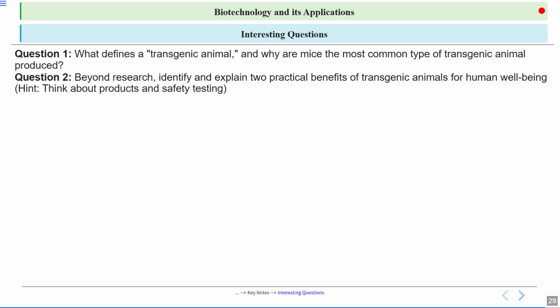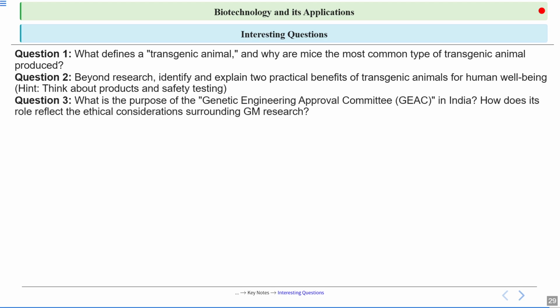So they are saying, beside this research work, beside what we are saying that we need to study a disease, we need to study the normal physiology and development. They also tell us some practical benefits of these transgenic animals. And there is also a hint given to you guys that you can think about different products and safety testing.